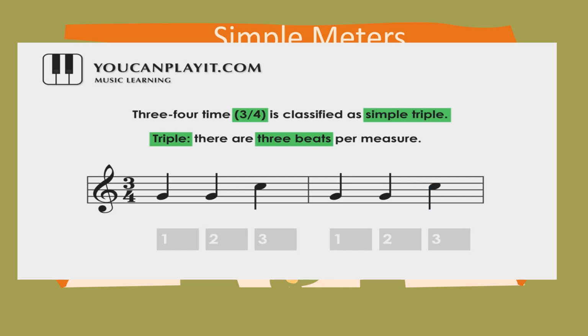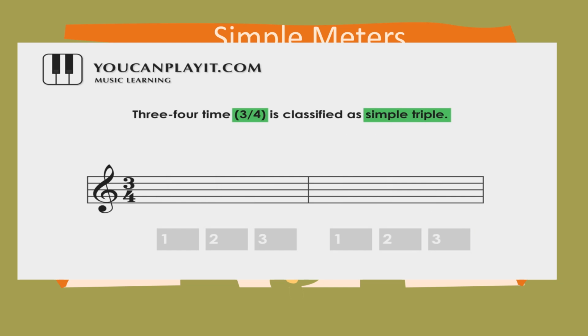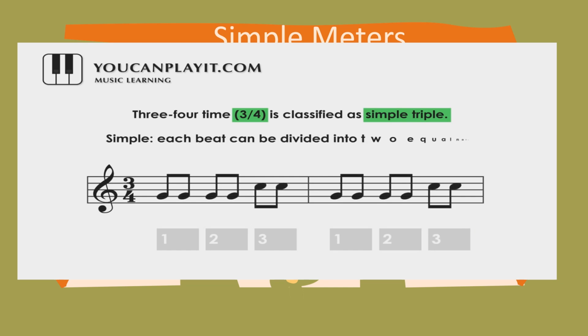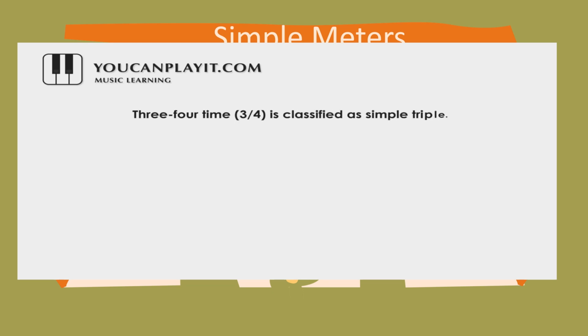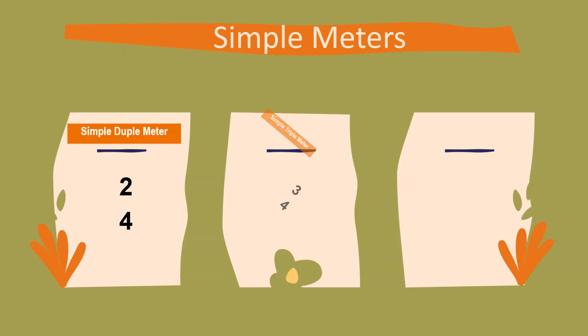Another example. Each beat can be divided into 2 equal notes like this. Let's try to listen. This is the simple triple meter.